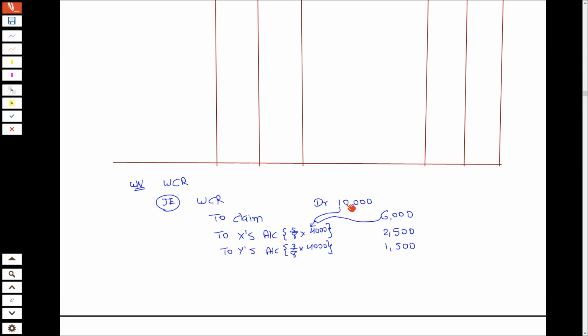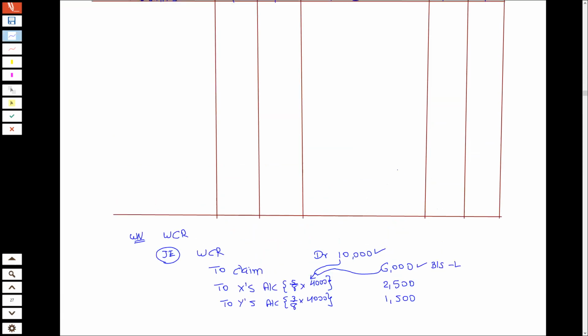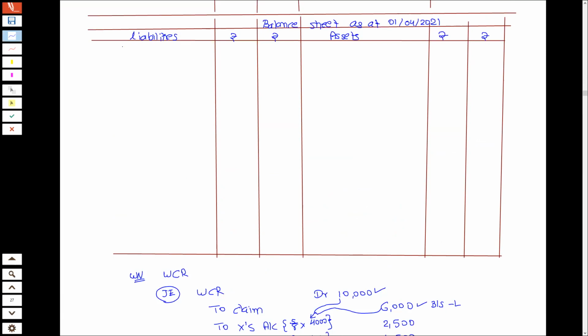Workman compensation reserve cancel हो जाएगा तो बैलेंस शीट में हम नहीं बताएंगे. To claim, तो in balance sheet liability side I will show the claim. So in liabilities I will write capital of X and Y. I will get something and then I will write claim for workers 6,000 already मैंने decide कर लिया था.